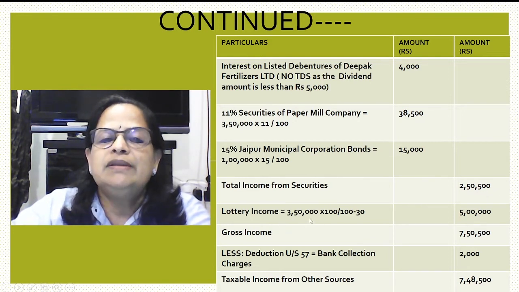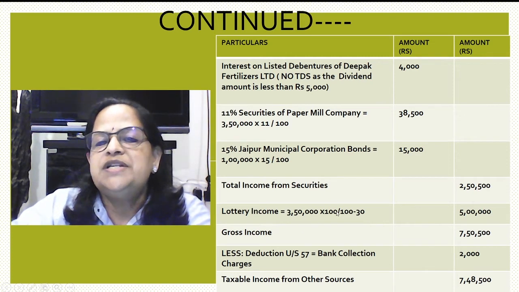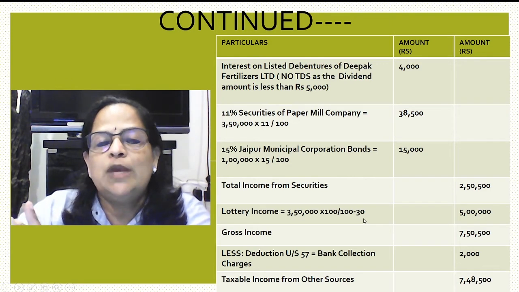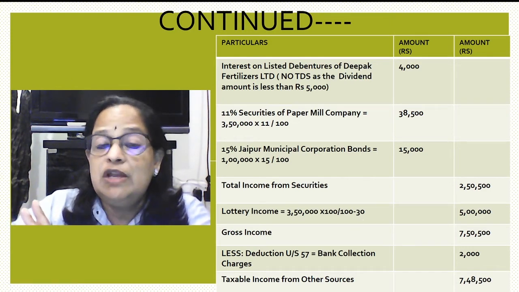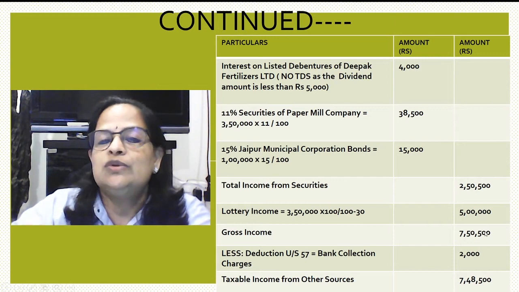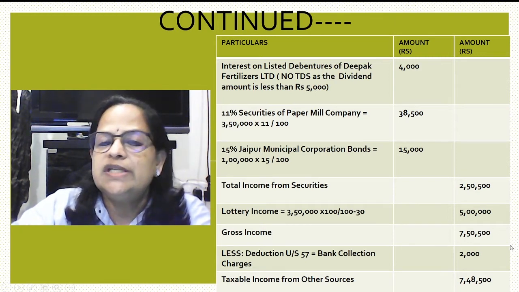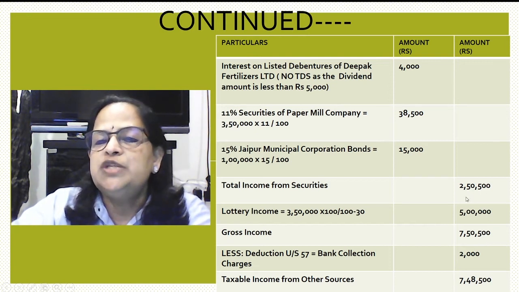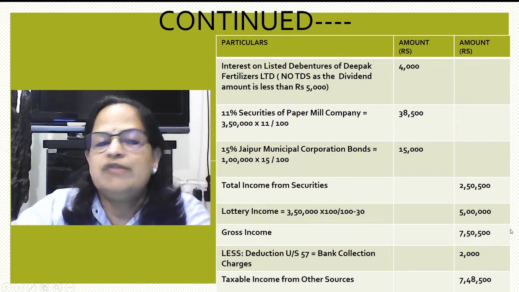Lottery income: 3,50,000 into 100 divided by 100 minus 30. Because I told you, the net value is given, so you have to take the gross value. So you will get 5 lakhs. So gross income is 7,50,500, that is adding 2,50,500 and 5 lakhs.